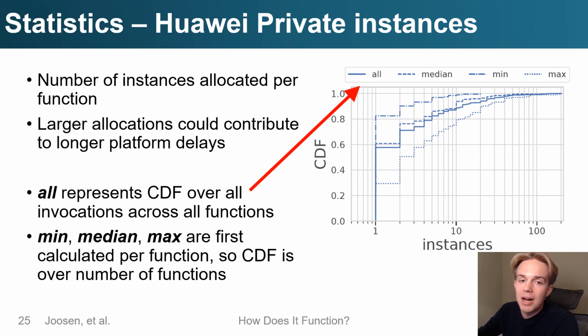So just to note about these CDF plots where we have multiple curves, "all" represents the CDF of all values across all functions, while median, min, and max are calculated per function over time. And the CDF is calculated as a cumulative fraction of the number of functions.